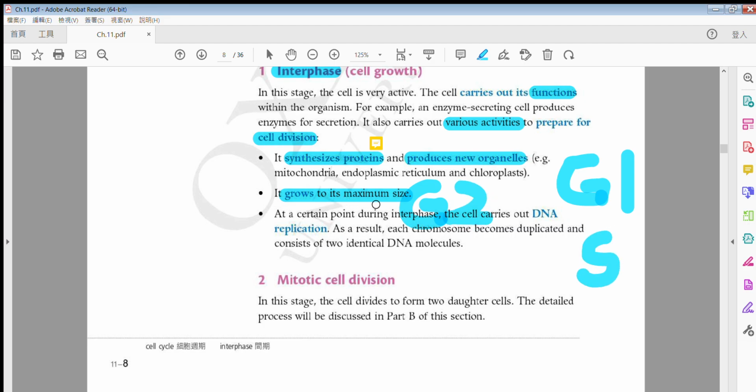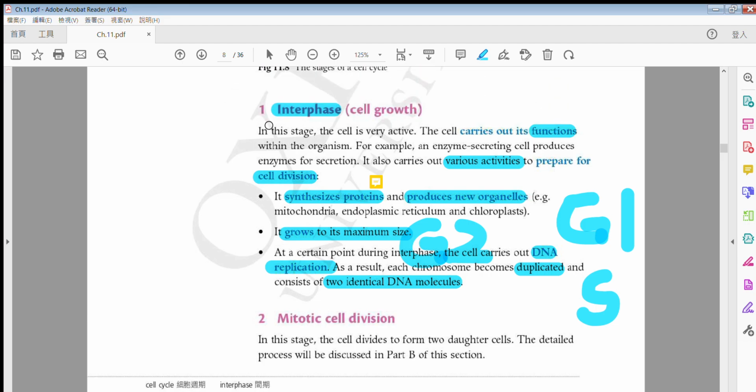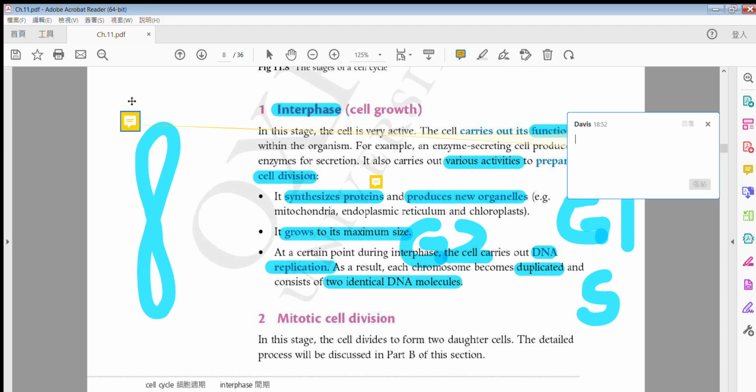So the DNA will carry out replication and copy itself. Each chromosome will be duplicated, and then there will be two identical DNA molecules. So just listen first. Before the interphase, right before the cell division, or rather before the synthesis phase, it should be like this.